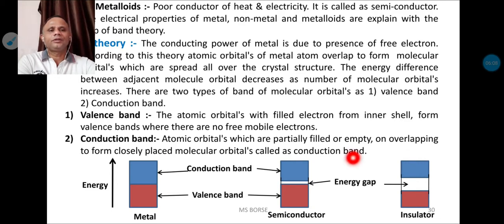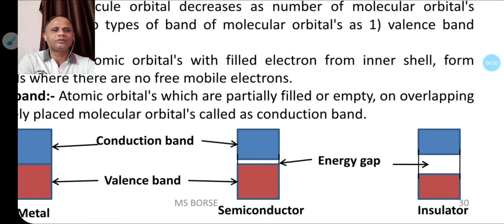If you see the semiconducting material, the energy difference between the conduction band and valence band is very small. This white portion is very small. So by increasing the temperature, this energy gap is overcome.